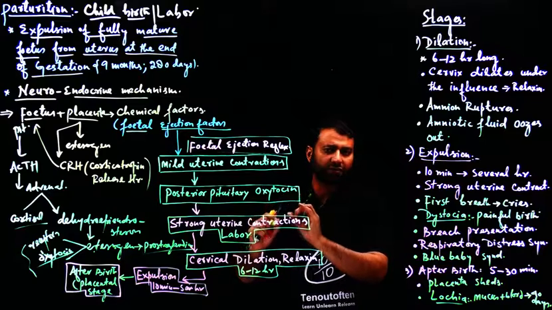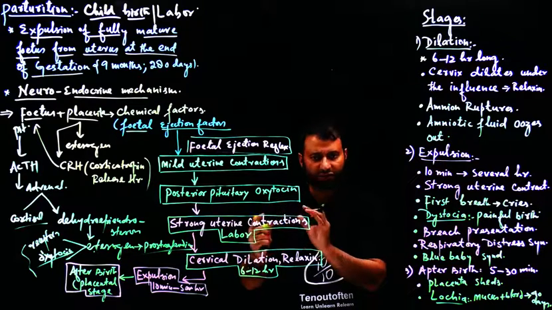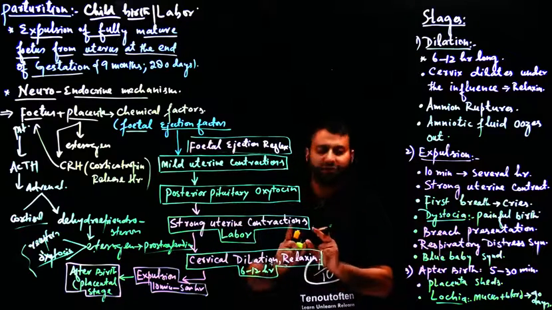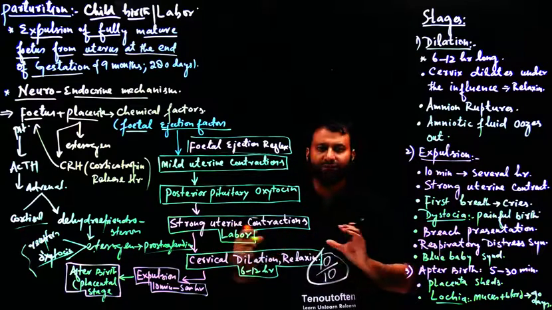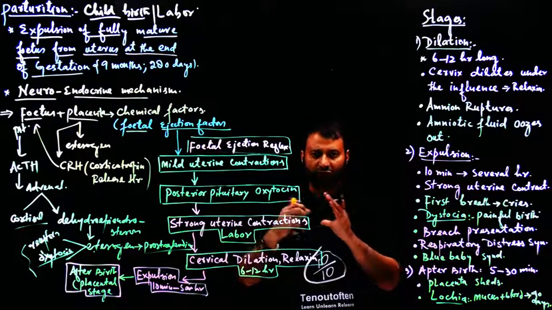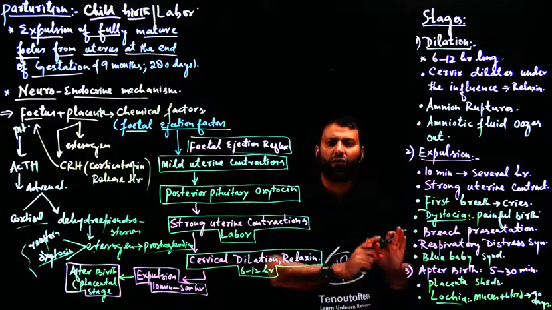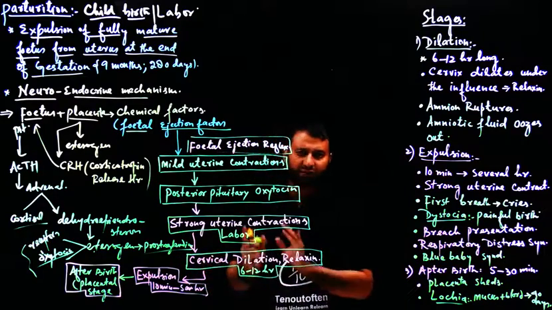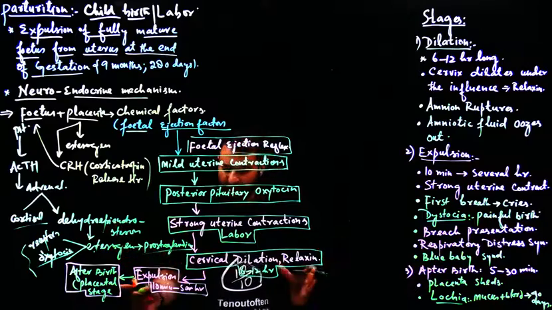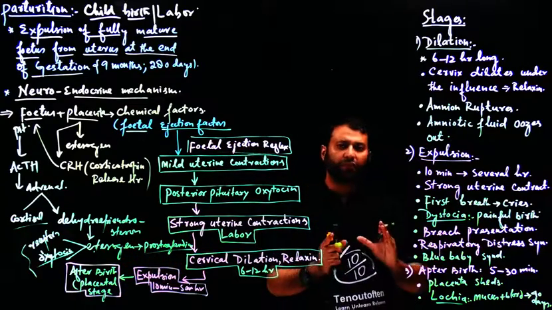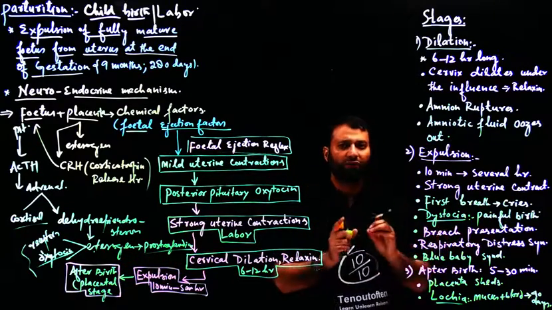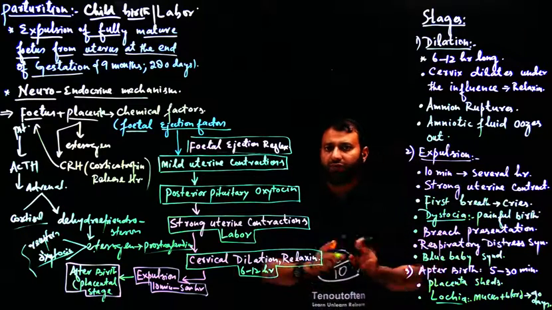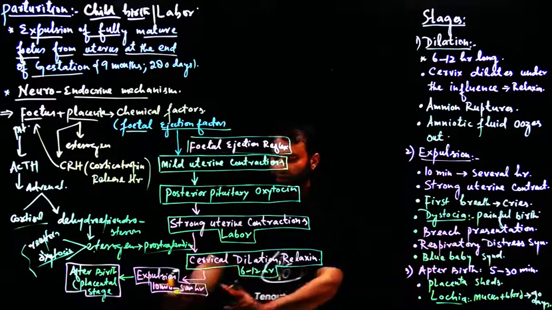They digest the collagen bundles within the cervix so that the cervix becomes easily dilated, it becomes expanded, and relaxin also plays the same role. It helps in the relaxation, in the softening of the cervix so that a wide canal is formed through which fetus can come out easily. Okay, so this cervical dilation lasts for many hours, 6 to 12 hours. Then when the cervix is dilated, now the time has come when the fetus has to be expelled out, when the fetus has to be pushed out of the body. That pushing out of the fetus out of the uterus is called as expulsion.